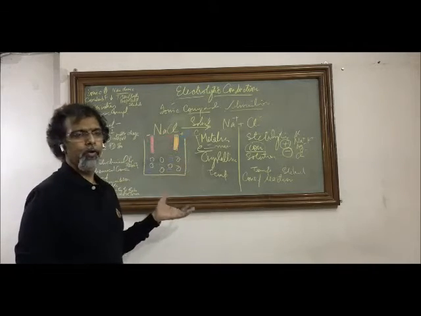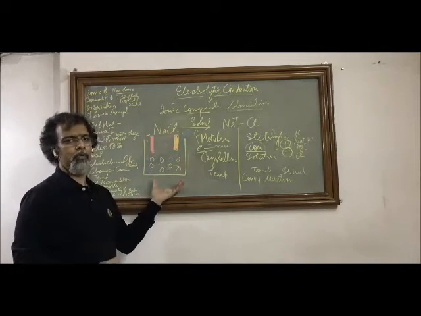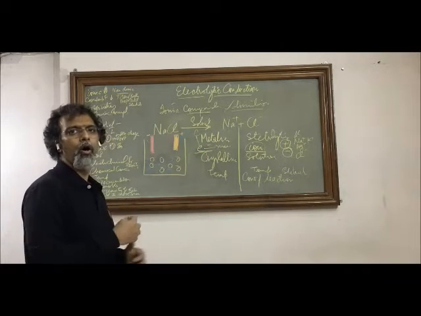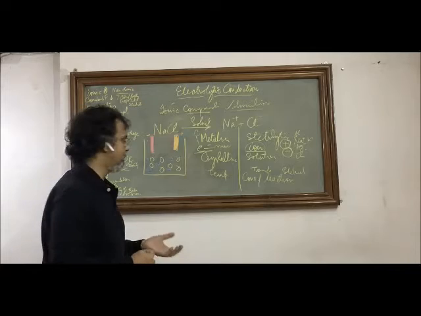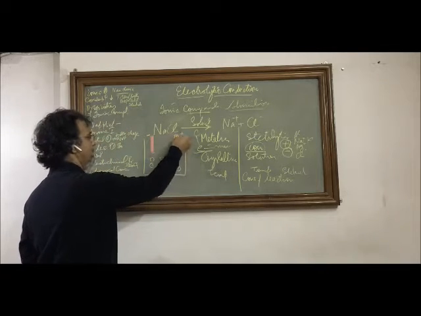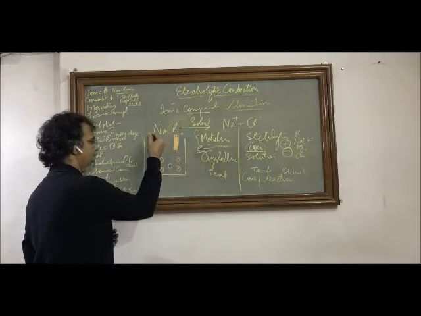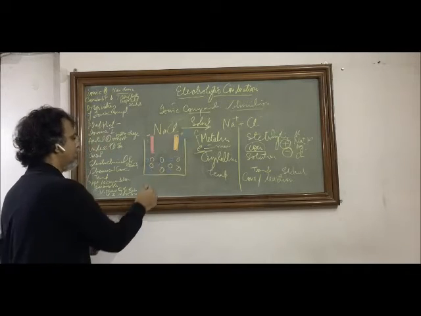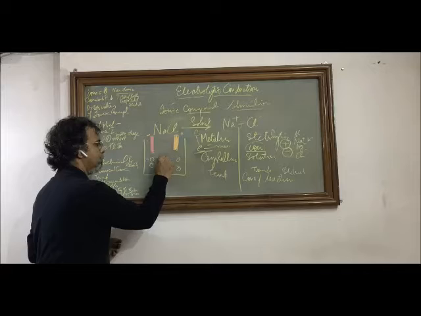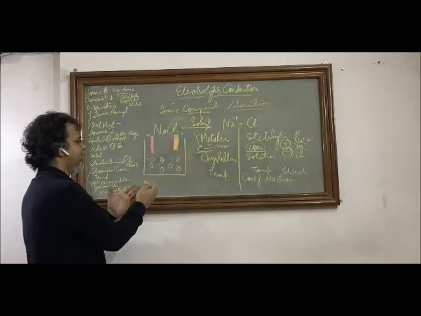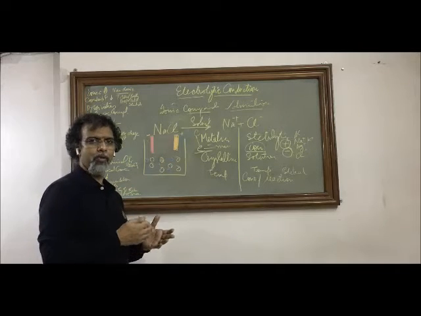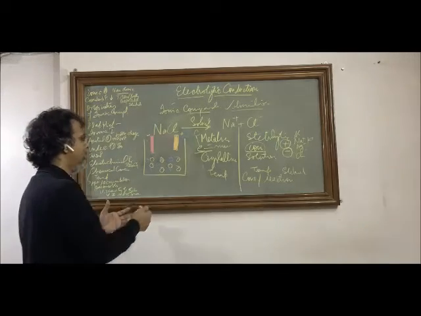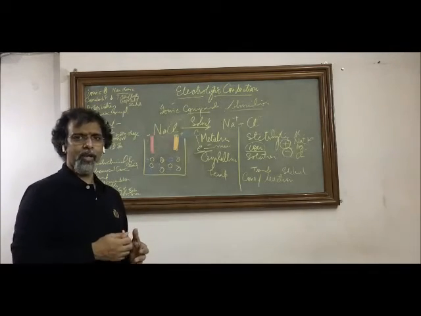In contrast, try to visualize a situation in which ions in electrolytic conduction flow under the influence of a potential difference. This is your anode with positive charge. This is your cathode with negative charge. The blue one with negative charge is an anion. The yellow one with positive charge is a cation. They may have 2 plus, 2 minus, or 1 plus, different charges, and their weights and sizes also vary.